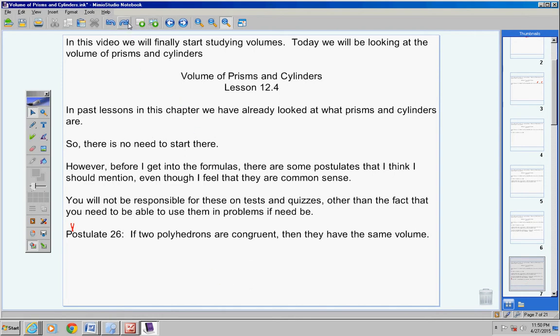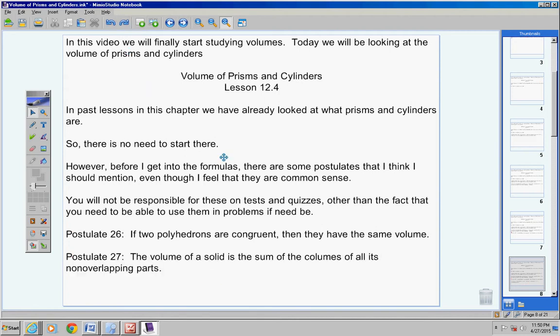Here's another postulate. You're welcome to write it down, but you don't have to. But at least be familiar with this. To me, it's common sense. The volume of a solid is the sum of the volumes of all of its non-overlapping parts. Whether you're writing that down or not is up to you.